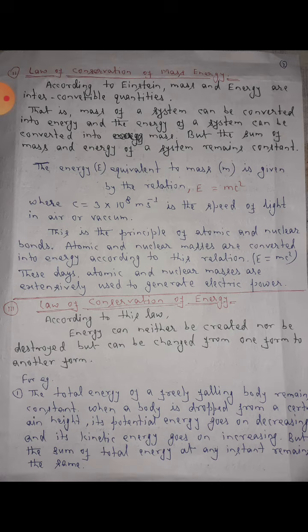Third, law of conservation of energy. According to this law, energy can neither be created nor be destroyed but can be changed from one form to another form. For example, the total energy of a freely falling body remains constant. When a body is dropped from a certain height, its potential energy goes on decreasing and its kinetic energy goes on increasing, but the sum of total energy at any instant remains the same.